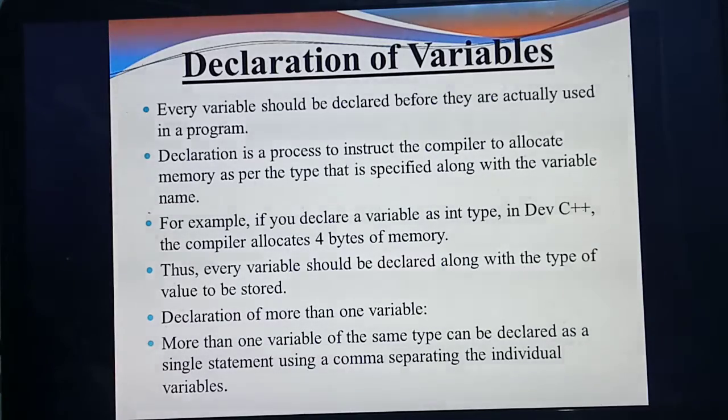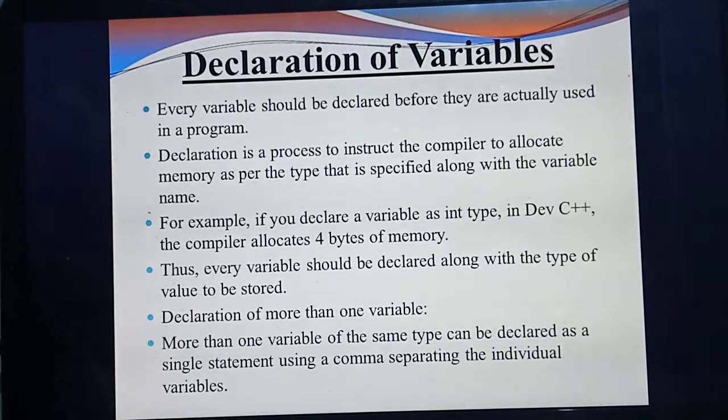So 5 and 10 belong to which data type? Numbers, so it belongs to which data type? Integer. Suppose 5.5 and 10.5. Which data type does it belong to? Float. Understood? So you should declare the variable.